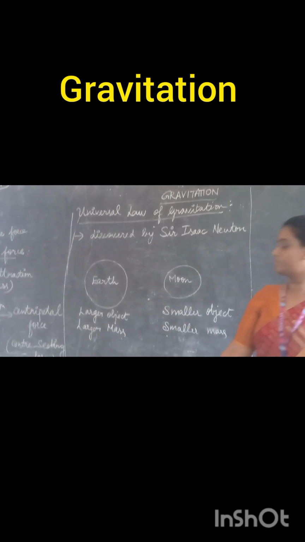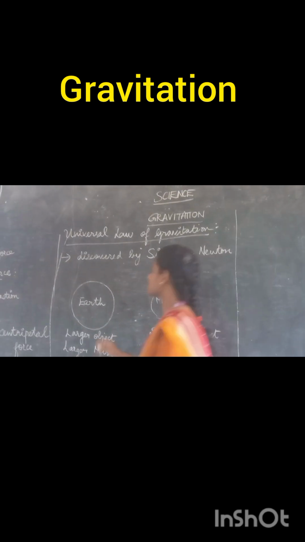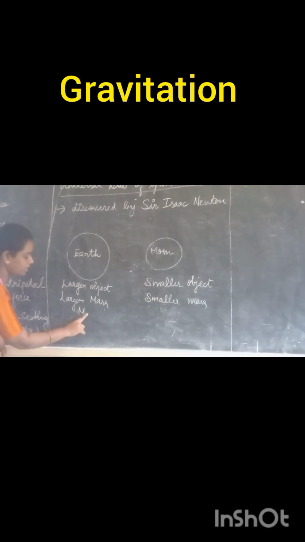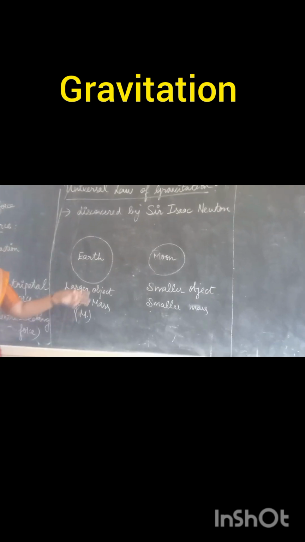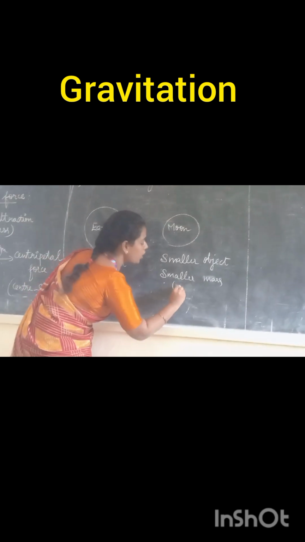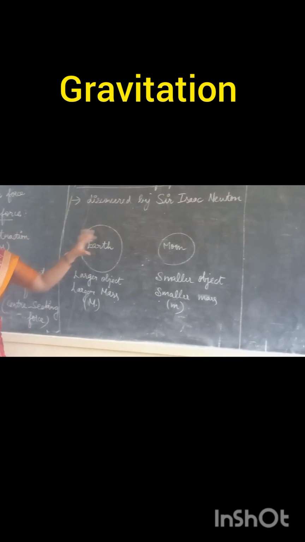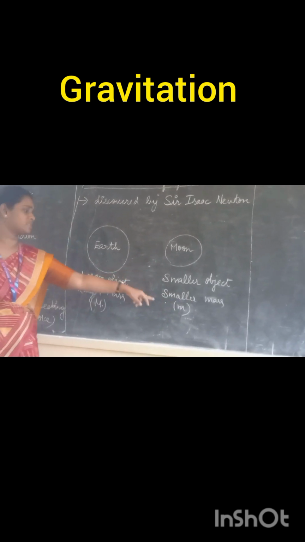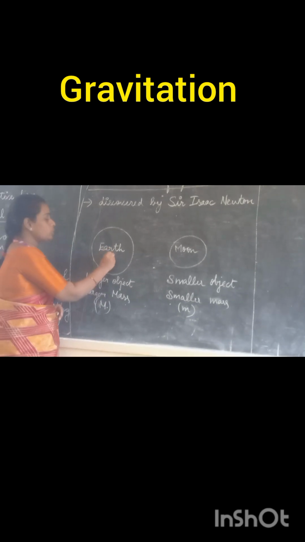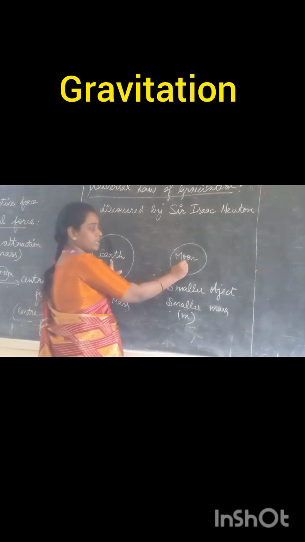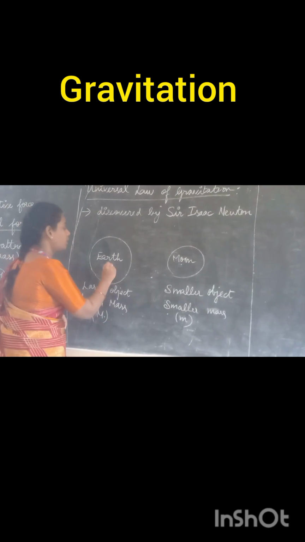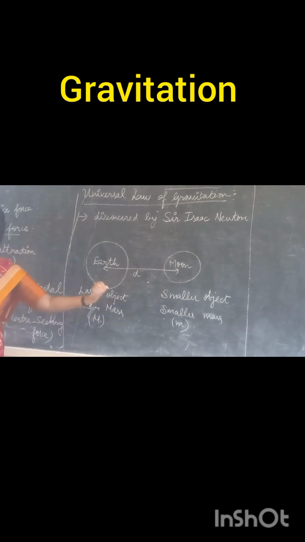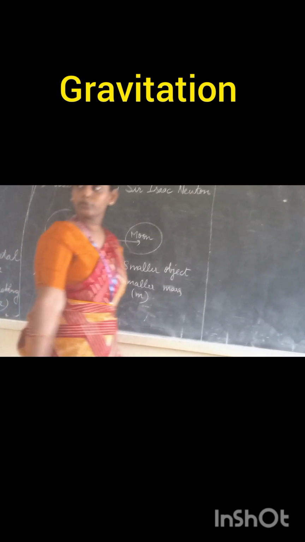is a smaller object. So now I am taking this larger mass as capital M, and for the Moon I am taking it as small m. This is the difference between the Earth and the Moon. I am taking the larger mass as capital M and the smaller mass as small m. Now you will have some particular distance from the Earth to the Moon, is it not? So I am taking it as d. Up to this you are able to follow me?